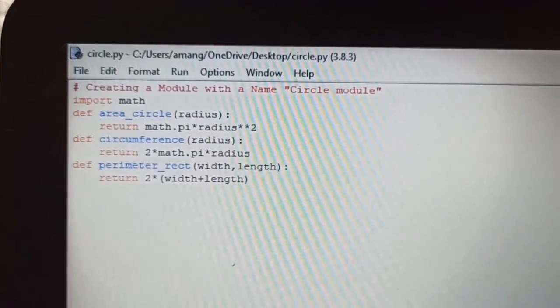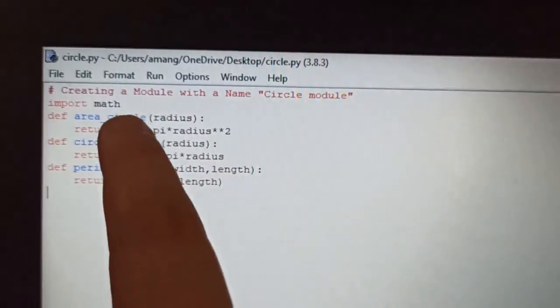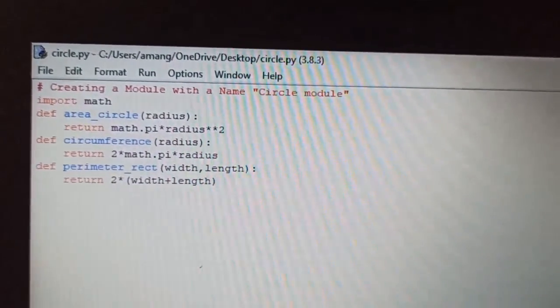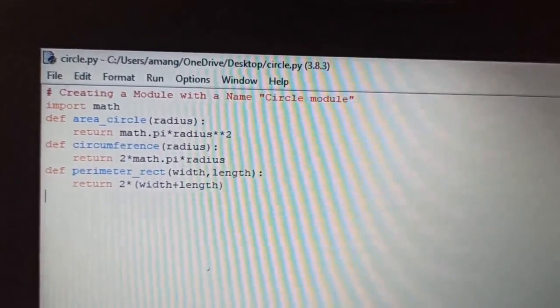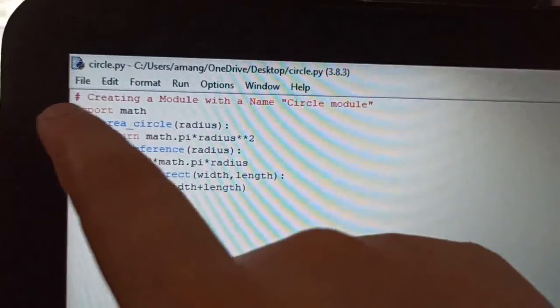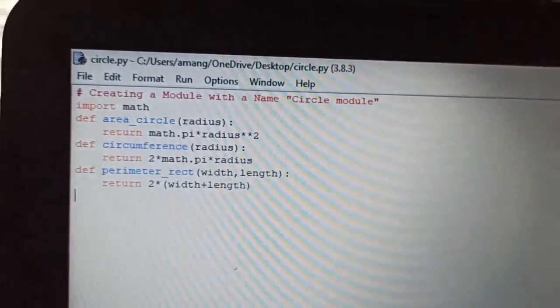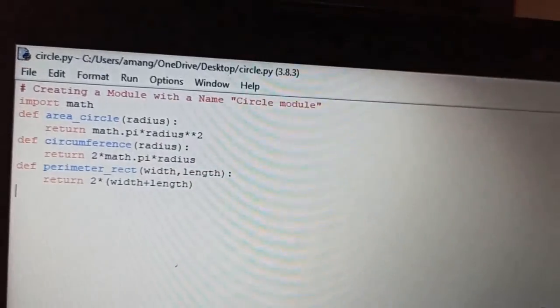Like this is my program. What I did, I have imported the math module. Why? Because I have used the function math.pi here. So this is the funda of importing a module. You just need to write on the top import and then that module name. Okay, so that all the functions available in that module you will be able to access.